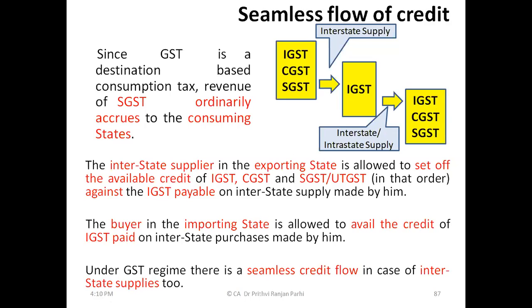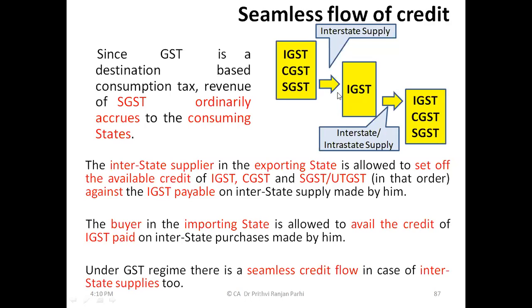Let us say someone is here in Odisha. He might be having IGST credit, CGST credit, SGST credit. But let us say he is supplying to Andhra Pradesh. Then all these credits you can use for settling IGST liability. Now let us say here is a dealer in Andhra Pradesh, making local sales at Andhra Pradesh. Then IGST credit he can also use for settling CGST and SGST liability.